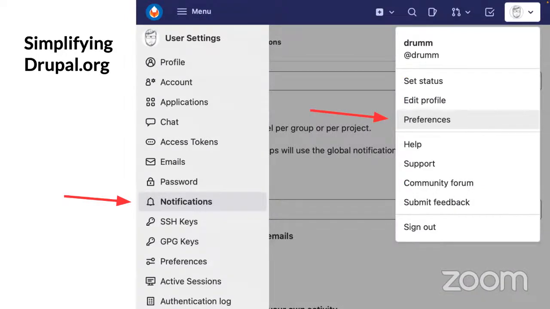And those notifications, those are under settings, under preferences on git.drupalcode.org. So they're a little bit hidden, but yeah, you can set up notifications. And this is also where SSH key management and email management went.